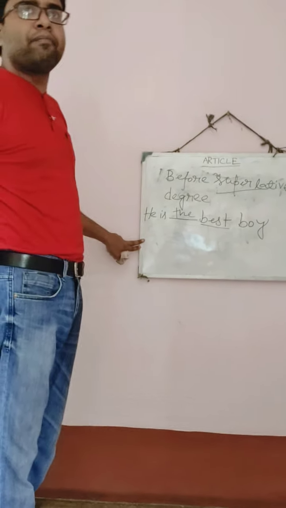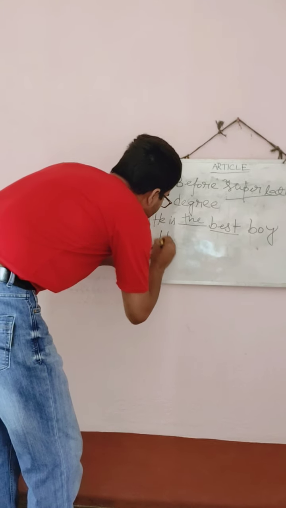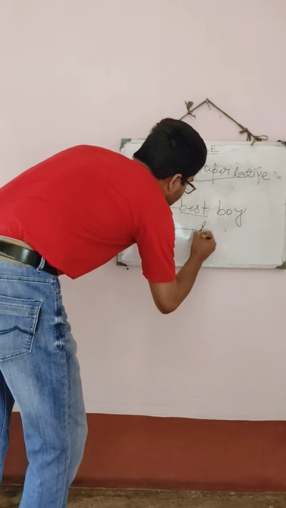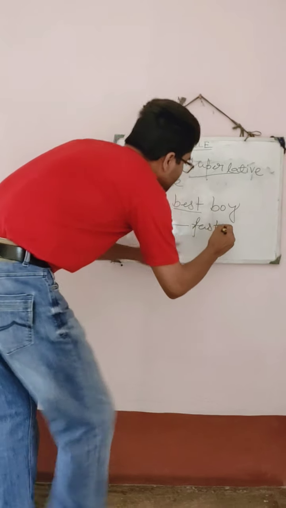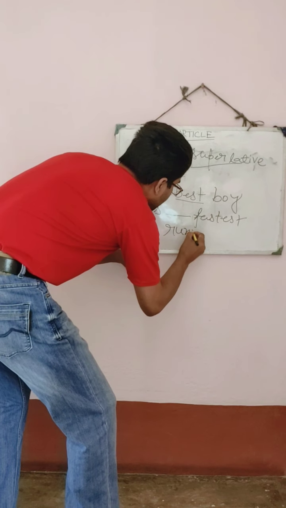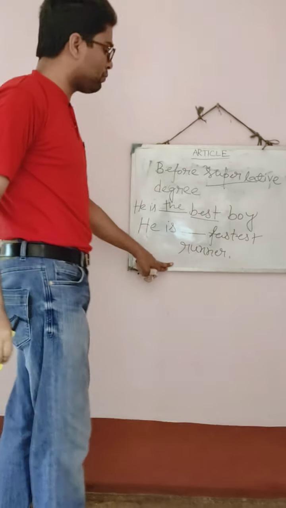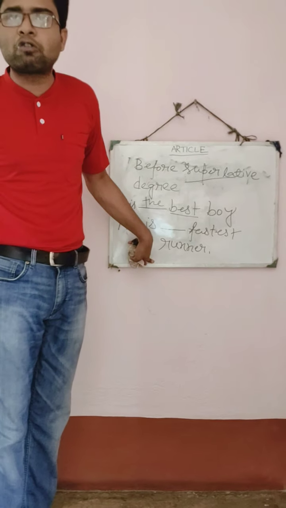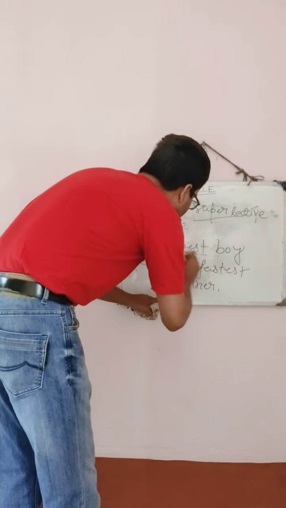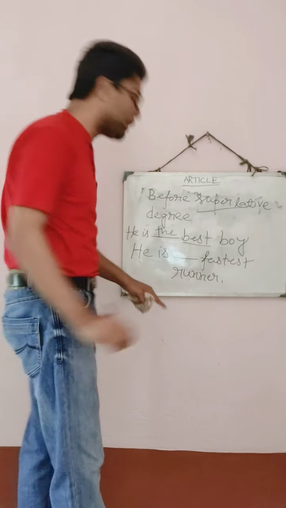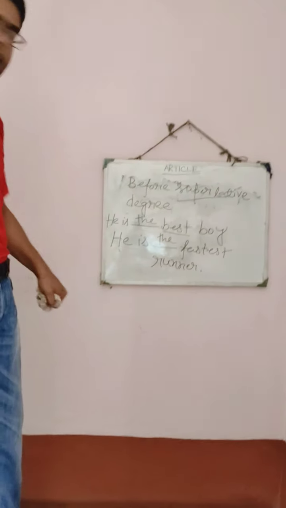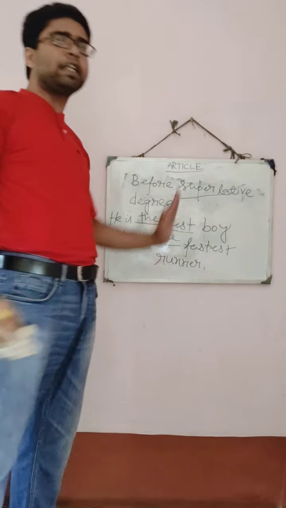If I take example number 2, he is the fastest runner. You all know that fast is positive degree, faster is comparative degree, and fastest is superlative degree. So according to the rules, before the superlative degree, article "the" will be used. Is that clear?